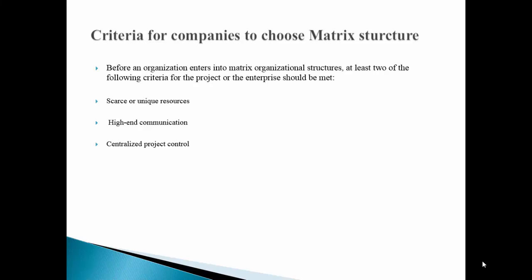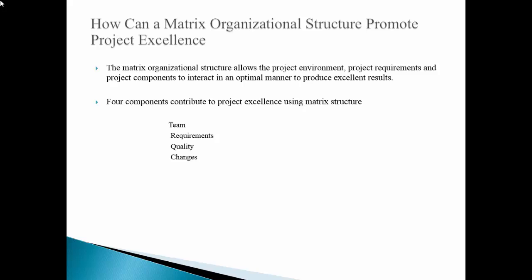There are certain criteria which a company may consider before opting for the matrix structure. There is a need to share scarce or unique resources that are required in more than one project or functional area. There is also a requirement for management to provide high levels of information processing and communication to complete the project. Another criterion is pressure from the outside by customers or agencies to have one person or group centralize control of the project, even though the project may be carried out by other groups in the organization.